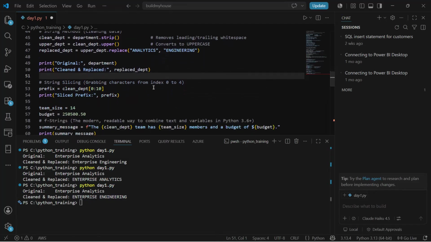Now, if I want to add a prefix, I will use this clean_department. I'll start from 0 and end at the 10th character, and then print slice prefix and this variable. Let me just do that.